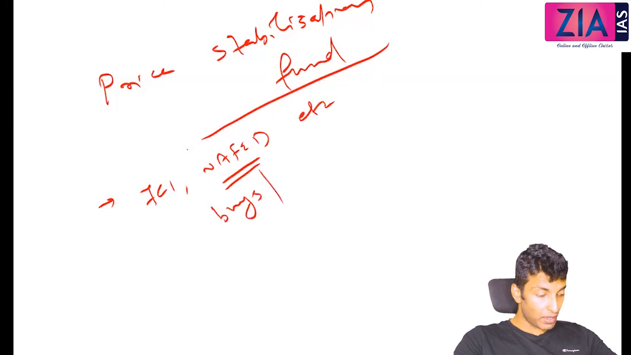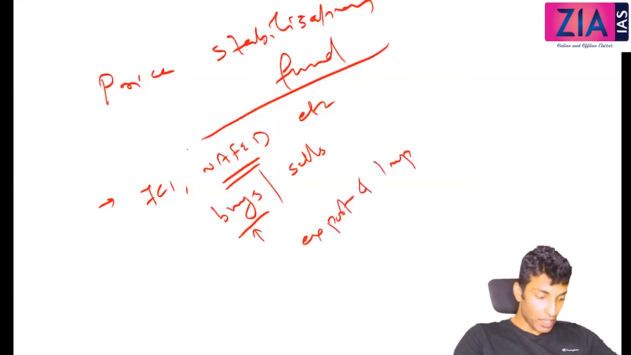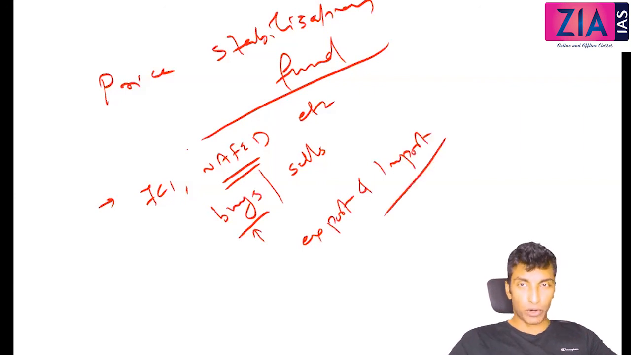Buys in case of excess, they will buy. In case of shortage, they will sell. So buys and sells, and export and import agricultural commodities to reduce fluctuations in their prices.